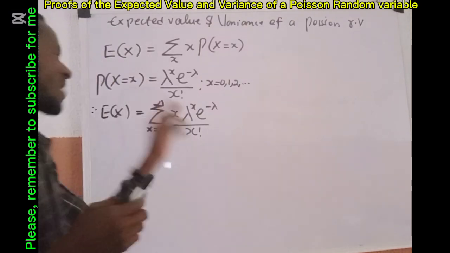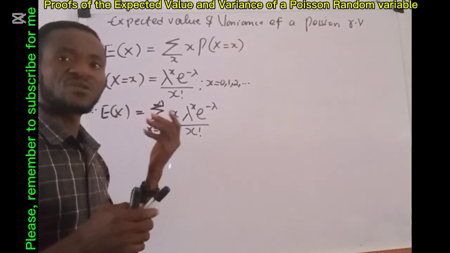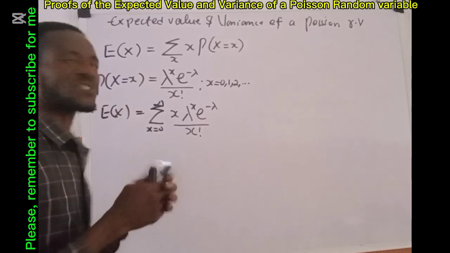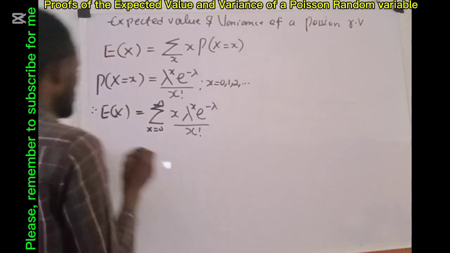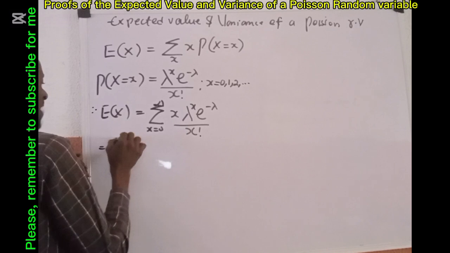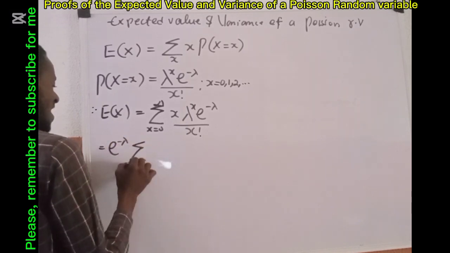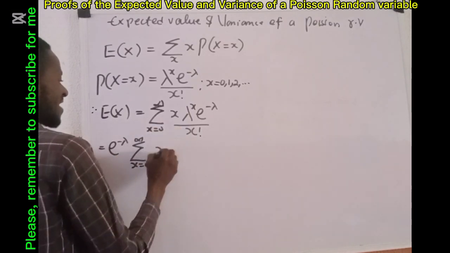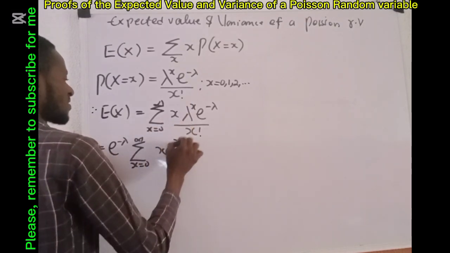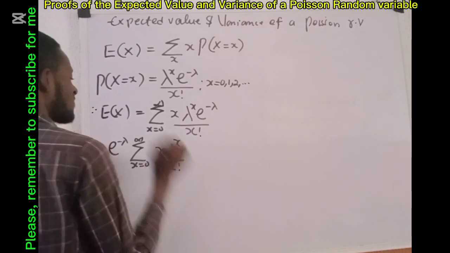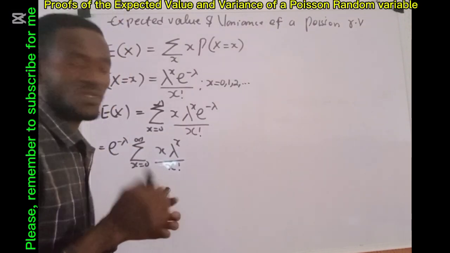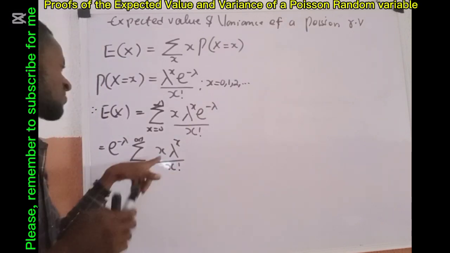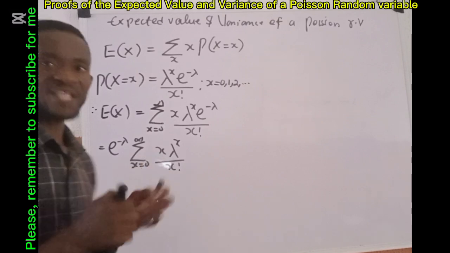If you watch closely, you find out that this exponential minus lambda does not contain x. So it is a constant in this function, and it can be brought outside the summation. So this equals exponential minus lambda, sum x ranging from 0 to positive infinity of x lambda raised to power x all over x factorial. We want to make effort to remove this x that is here. So for me to remove this x, let me expand this x factorial.